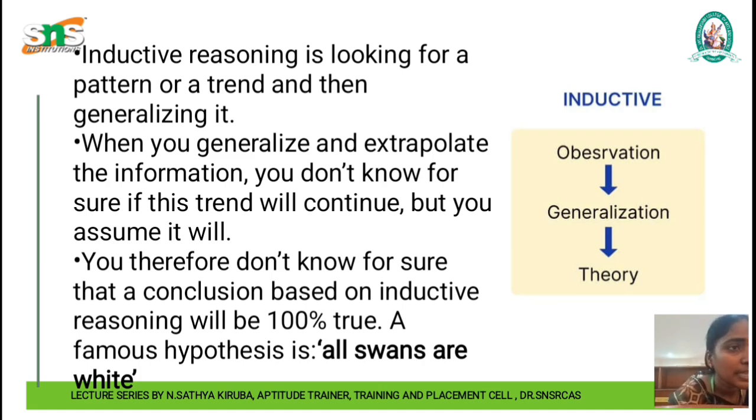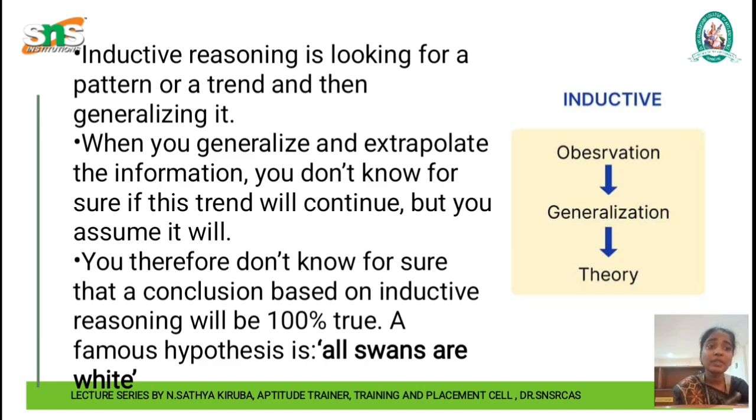So that is how inductive reasoning moves on. You should understand that there is a basic difference between deductive reasoning and inductive reasoning. Whenever you have data and you generalize the data, and then you come to a theory, inductive reasoning might not be 100% true. The data might change over time. For example, if you wear a particular type of dress in this season, the trend might change for the next season.